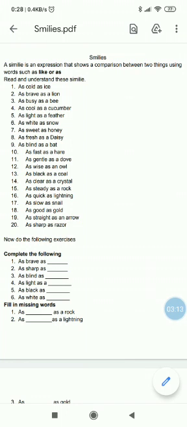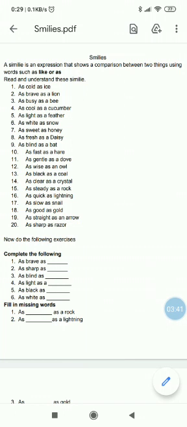As fresh as a daisy. The daisy flower is very fresh. It's a white color flower, and it shows freshness. So you can say as fresh as a daisy. As blind as a bat. A bat is a blind animal, the bat through which the coronavirus has spread. It is blind. So you can say as blind as a bat. We can compare the blindness of somebody with the bat.